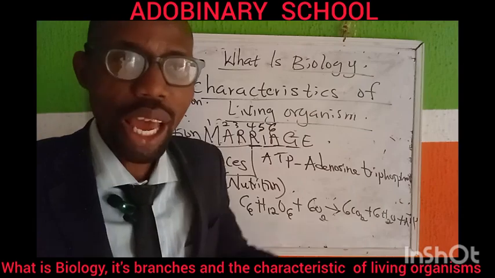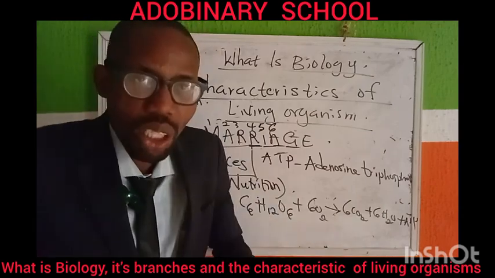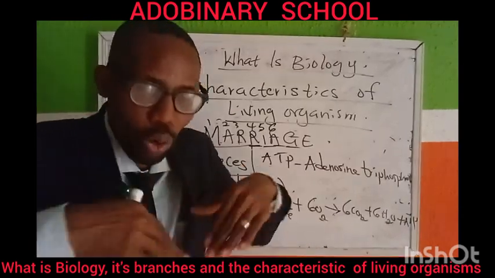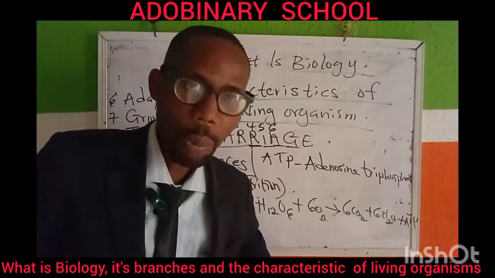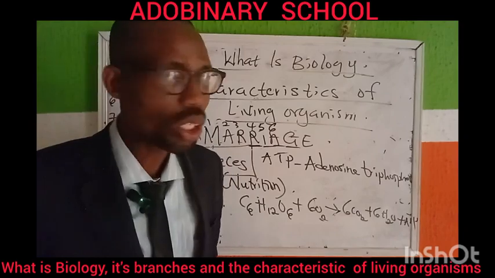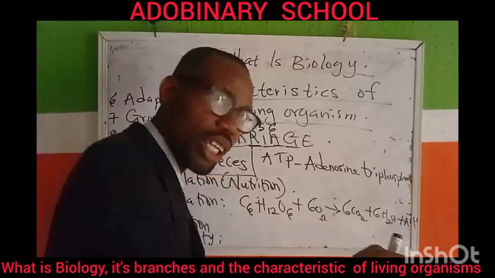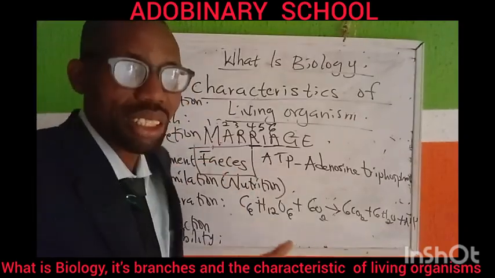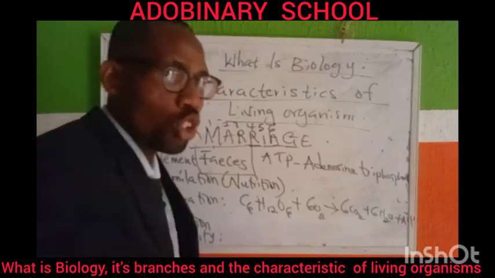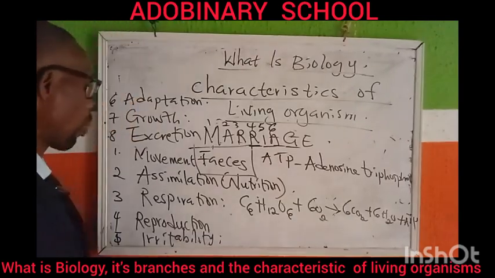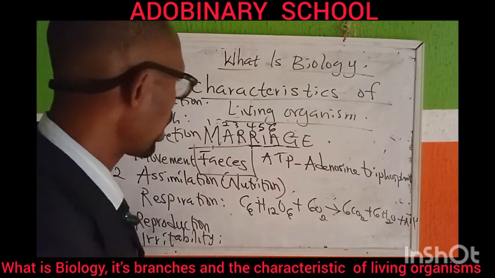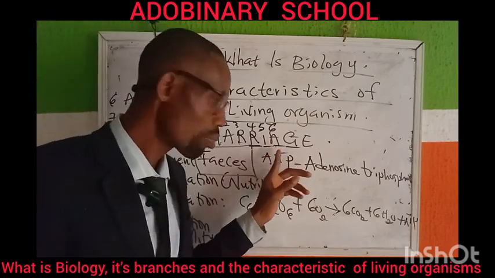By so doing, you wear a sweater or something woolly that will help you conserve heat, because the temperature is low, it is cold. By so doing, you have responded to the stimulus. The stimulus is temperature. So that behavior you show means you are practicing irritability. Okay, another one again is what?